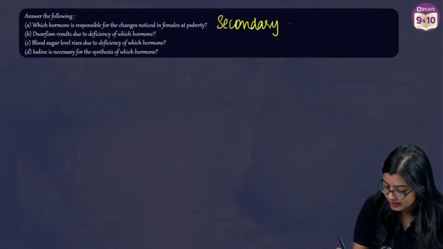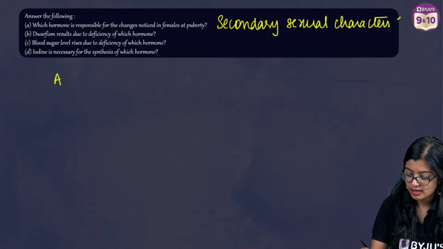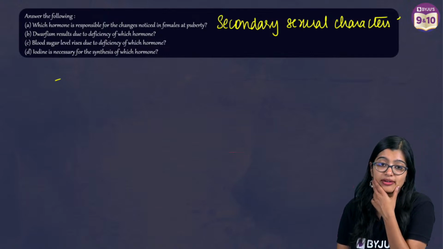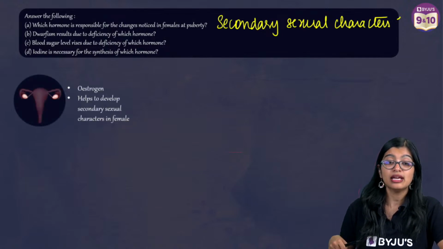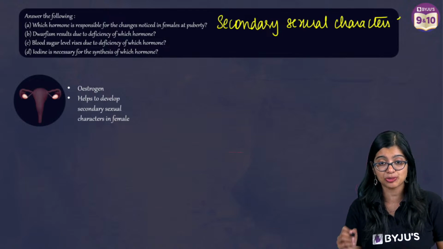Secondary sexual characters, right? What is it? What is A? Very good. Most of you are giving me the answer to this. Very good, everyone. Very good. What is A? Exactly. A is estrogen. That is responsible for the changes observed at puberty.